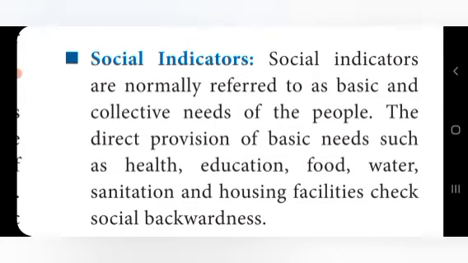Social indicators. Social indicators are normally referred to as the basic and collective needs of the people. The direct provision of basic needs such as health, education, food, water, sanitation and housing facilities checks social backwardness. So these should be increased in the society, and they should be available and consumed by the people without any scarcity. If it goes on like that, the social indicators will increase, and development also will increase. Can you understand?